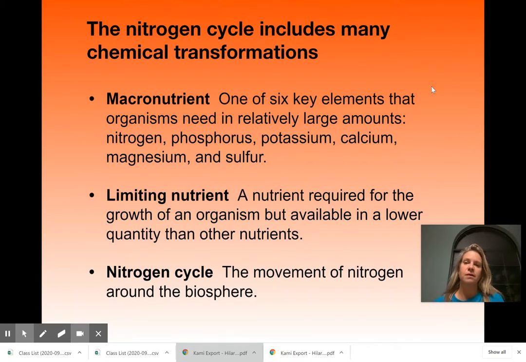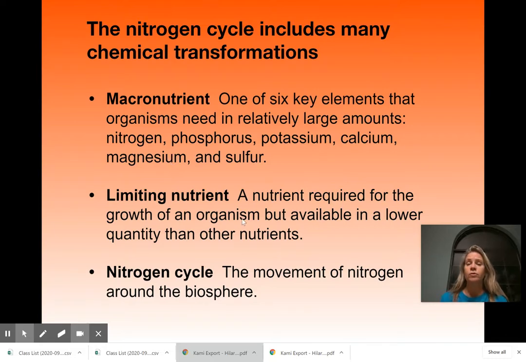Macronutrients, I mentioned that nitrogen is one of those key elements. So the 6 main elements, this is important to remember, but the 6 key elements that are needed in large amounts, so macronutrients, would be nitrogen, phosphorus, potassium, calcium, magnesium, and sulfur. So our main cycles, though, are nitrogen, phosphorus, and sulfur. The other things are minerals that move in and out of the systems, but they're not key cycles. They are key macronutrients, but not just major cycles. They're kind of involved in other cycles.